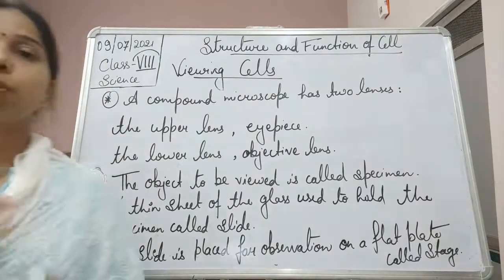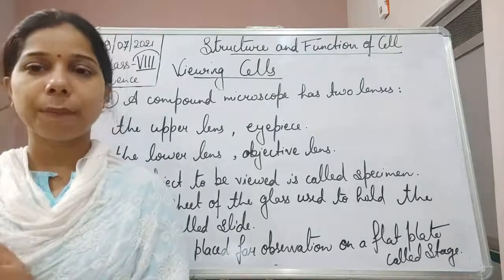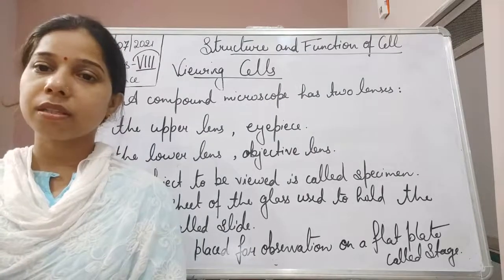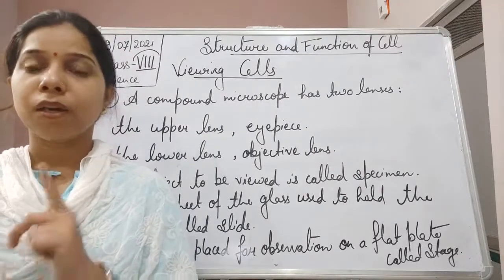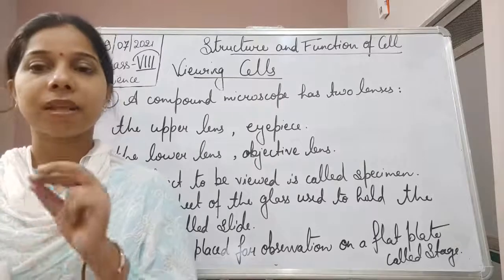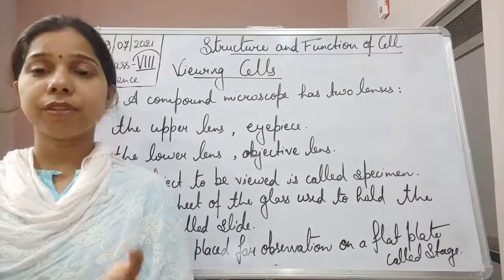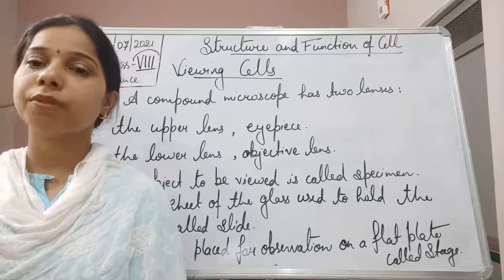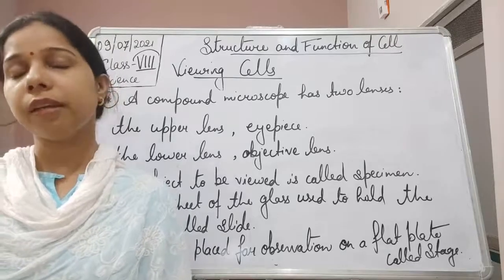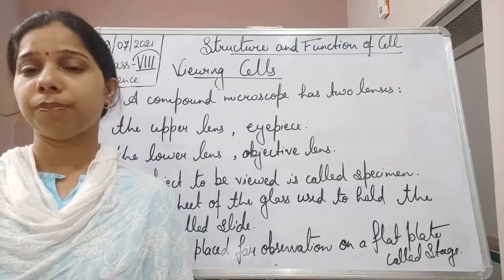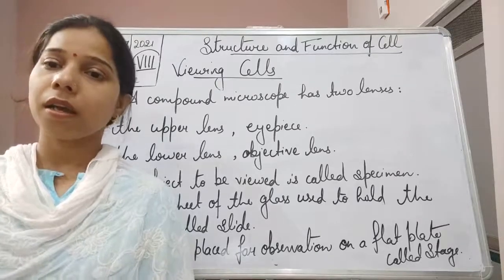Let me remind you what we have seen in the case of a compound microscope, student. First, there are two lenses: the first is the eyepiece and the second is the objective lens. The eyepiece is what the person viewing the object uses to view it.